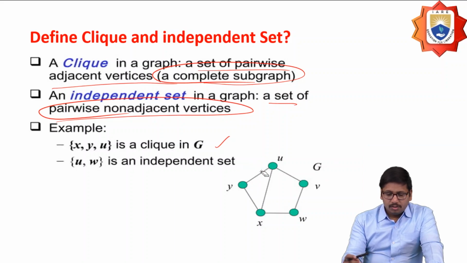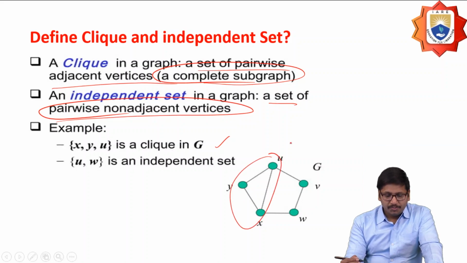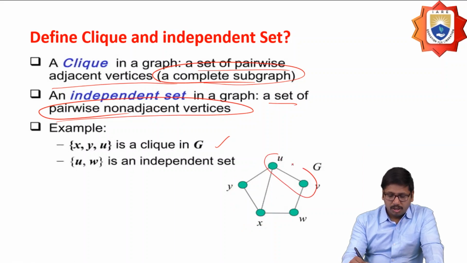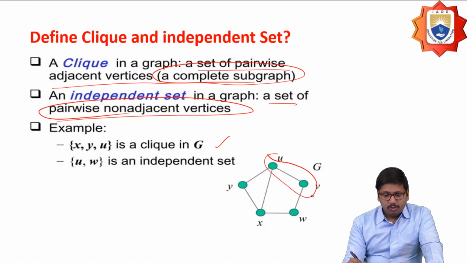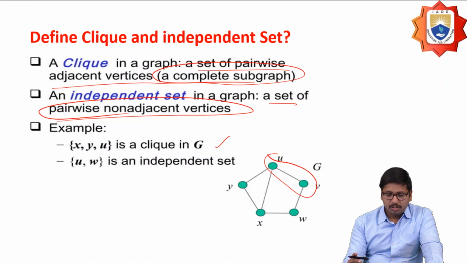So x, y, and u, these three form a clique, and u, v is an independent set. If I draw an independent set in the graph, a set of pairwise non-adjacent vertices is nothing but an independent set.